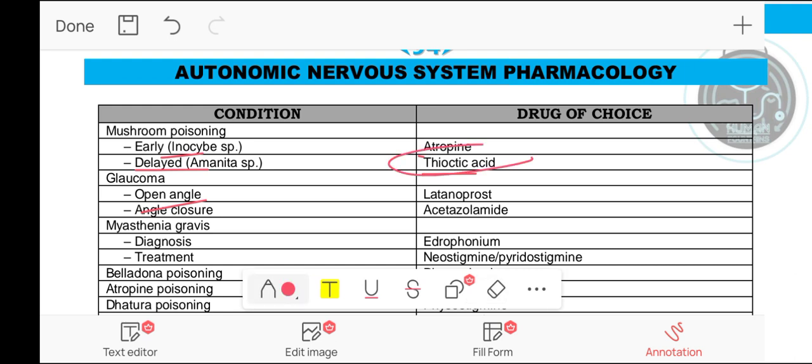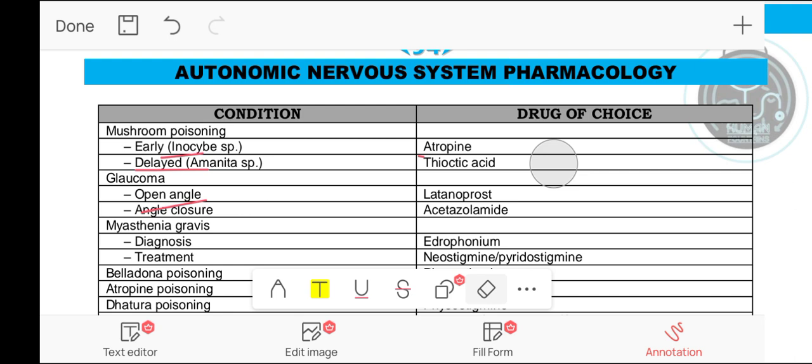While for delayed mushroom poisoning, the drug used is thioctic acid, but thioctic acid has no important information as compared to atropine. Next comes latanoprost. What is latanoprost? Latanoprost is a prostaglandin F2 alpha analog. Then comes acetazolamide. What is acetazolamide and what is its use?